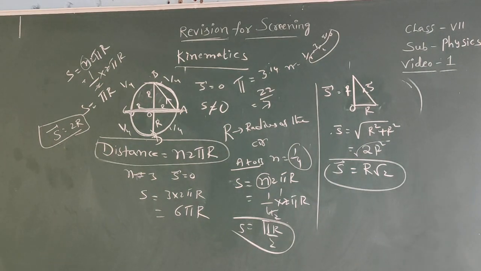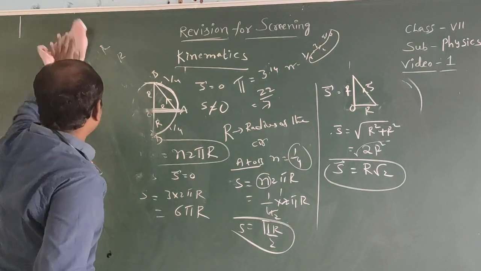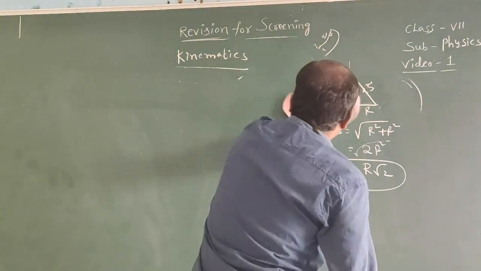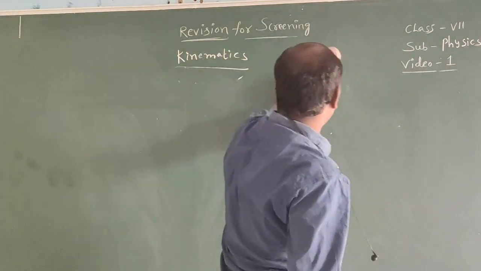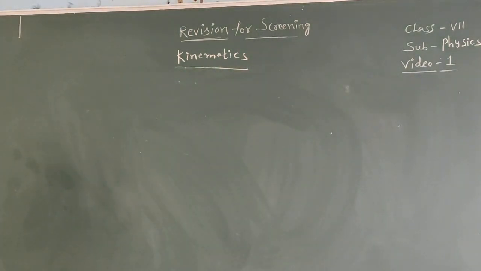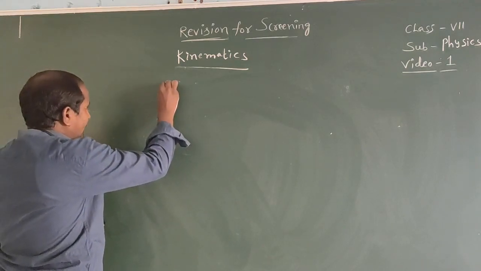Now I will explain one problem. Listen. A body completes one round of a circular radius r in 20 seconds. The displacement of the body after 45 seconds. The body takes 20 seconds to complete one round of a circular radius r.